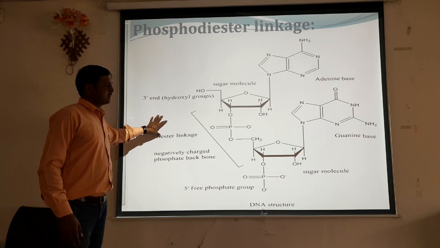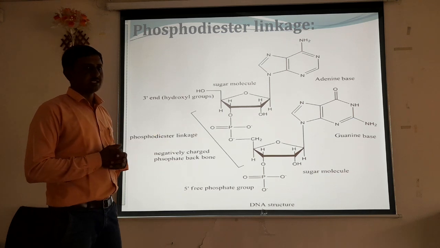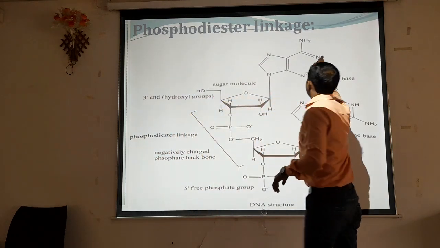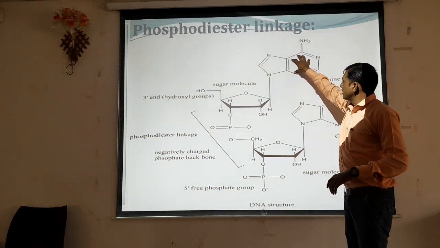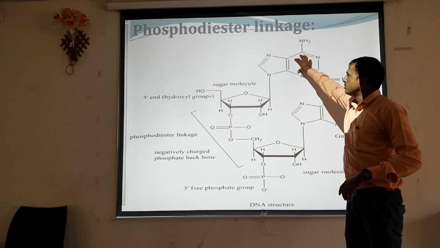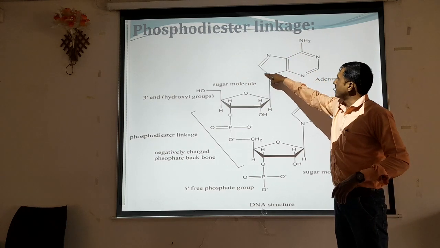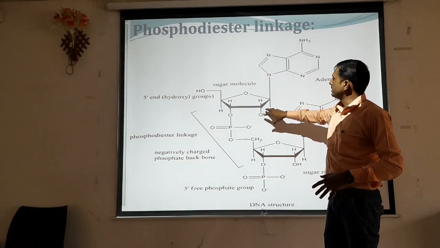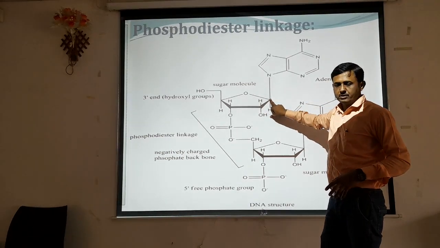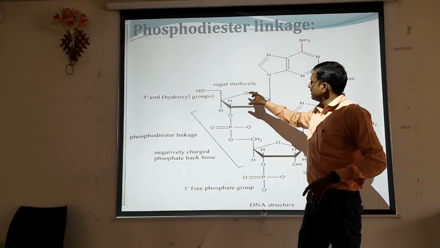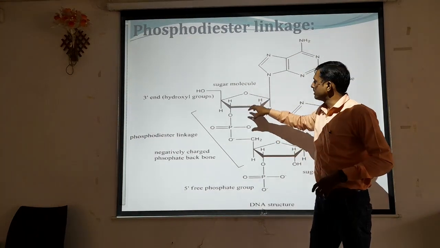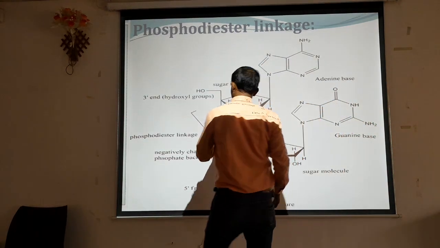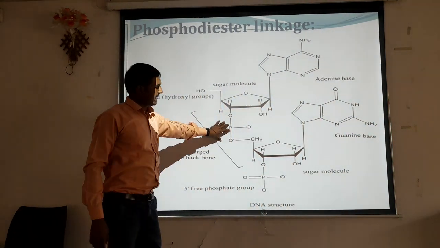Here we can see a phosphodiester linkage between two nucleotides. Here it is an adenine nucleotide. The adenine nitrogenous base, at its 9th position, has a linkage with the 1st carbon of deoxyribose sugar, and the same deoxyribose sugar's third carbon has a linkage with phosphoric acid.